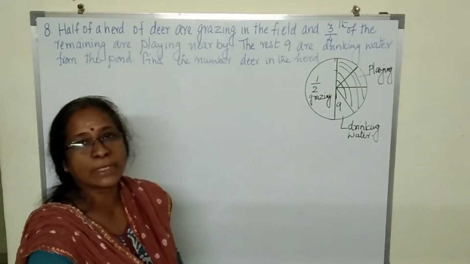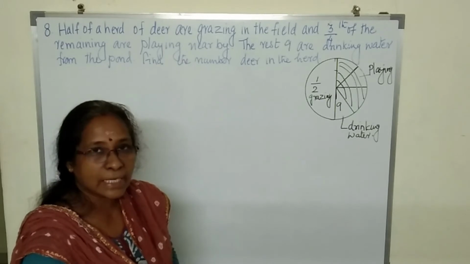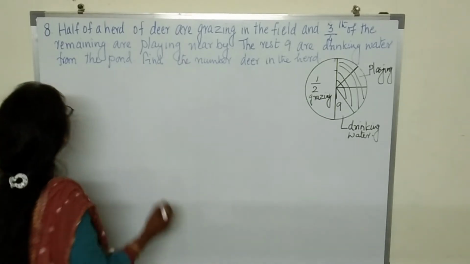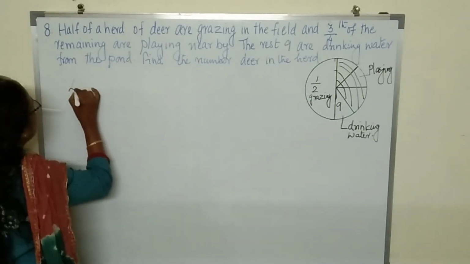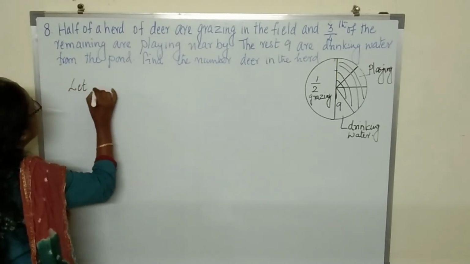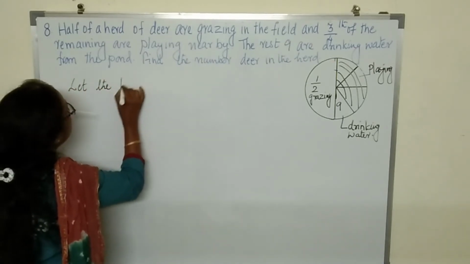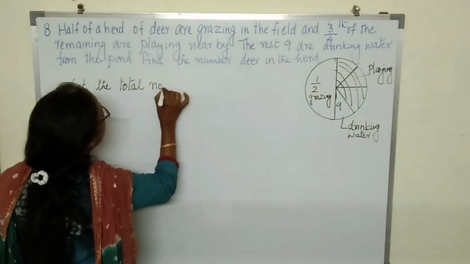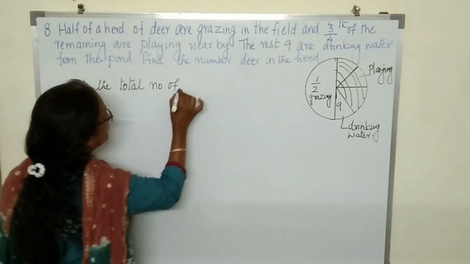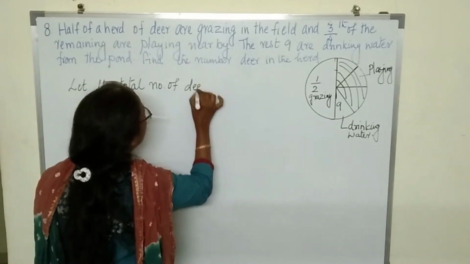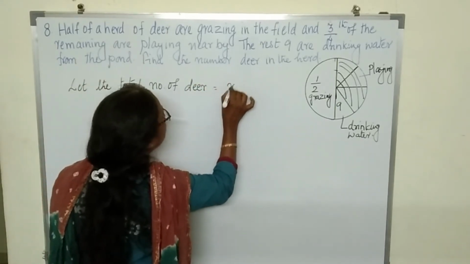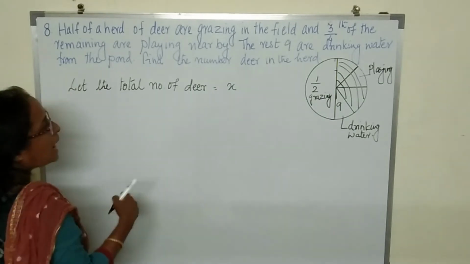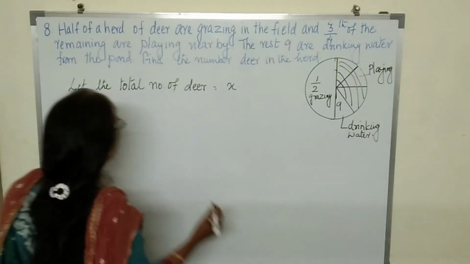So we don't know how many are there. So what we will do? Take it as x. So let the total number of deer be equal to x. Now half of x are grazing.